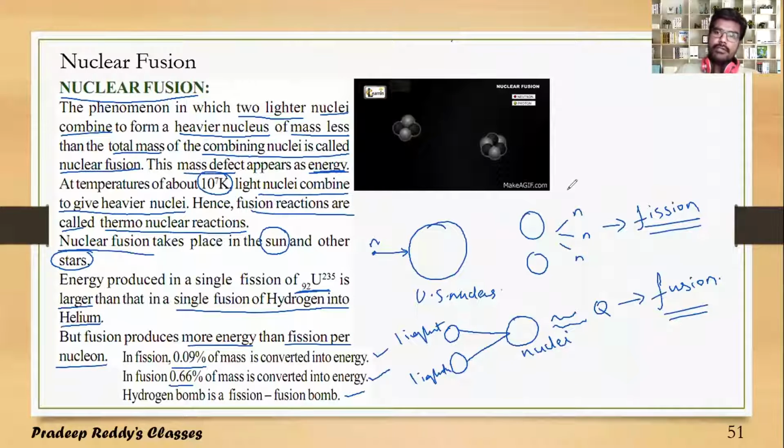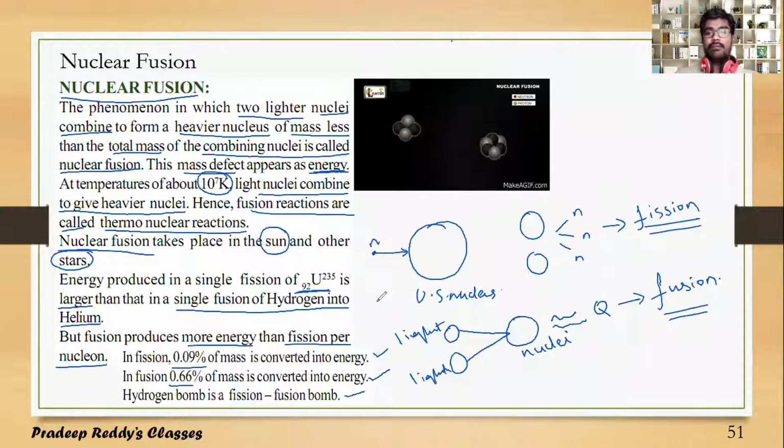Therefore, continuous fusion reactions take place in stars and the sun, which is the source of solar energy. Fusion is a continuous process. It is also a chain reaction, and an enormous amount of energy is released in fusion.